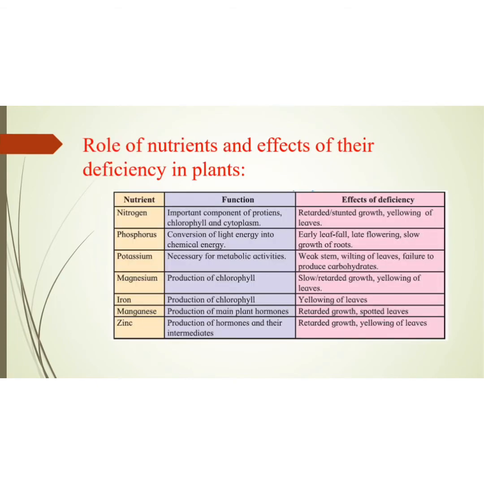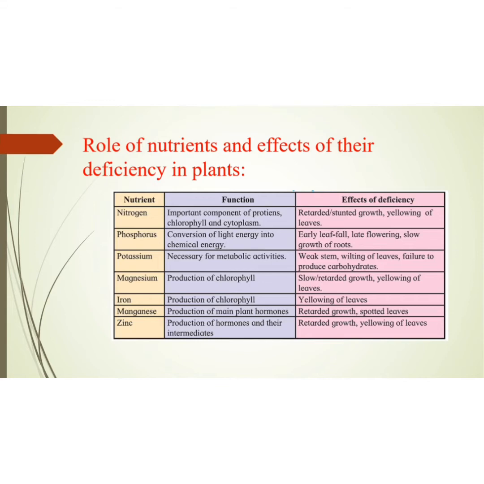Before we start nutrition in animals, I would like to display a small chart on the role of nutrients and the effects of their deficiency in plants. Here is the list of nutrients, their functions and the effects of deficiency. What do we mean by effects of deficiency? Deficiency means when a particular nutrient is less in your body, what harm will be done to your body? How will it harm your body?